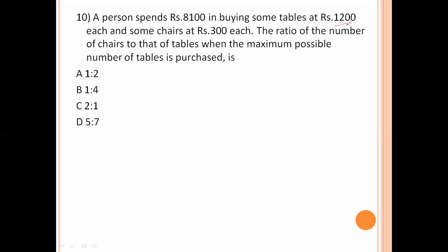12 sixes are 72, so 7,200 is used to buy 6 tables. The remaining amount is 900. For this 900, you buy 3 chairs. So the maximum possible number of tables purchased is 6, and chairs is 3. Chairs to tables is 3 is to 6, which is 1 is to 2. Option A is the right answer.